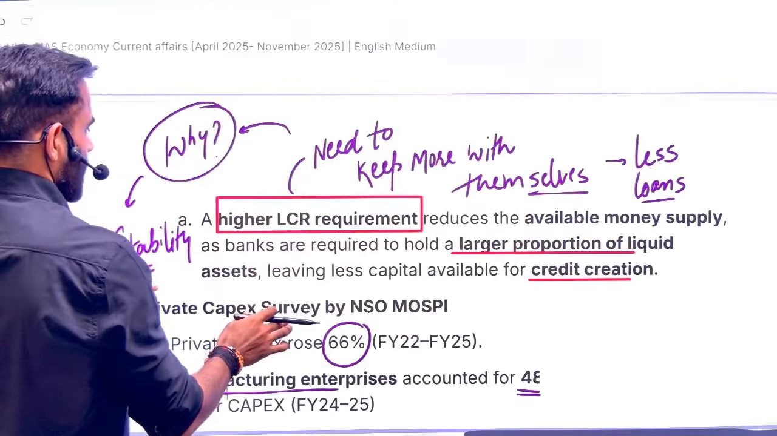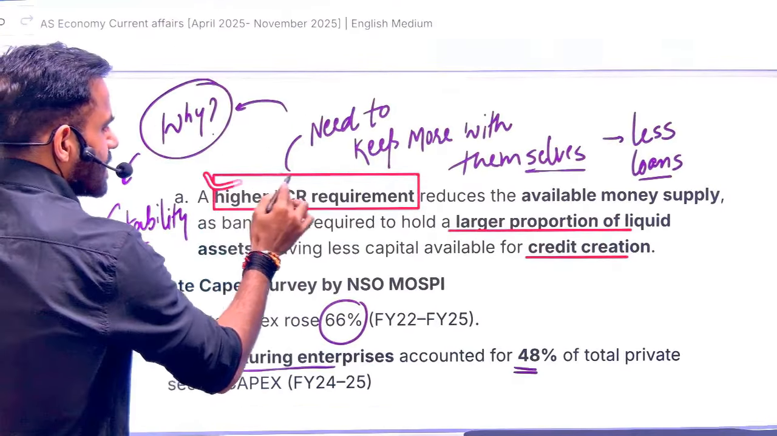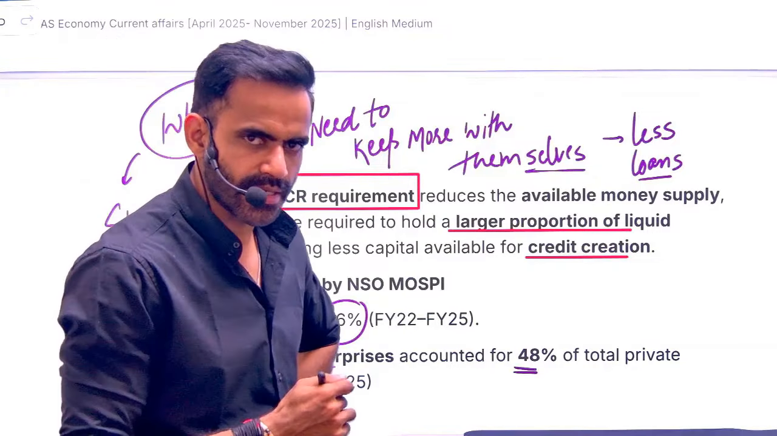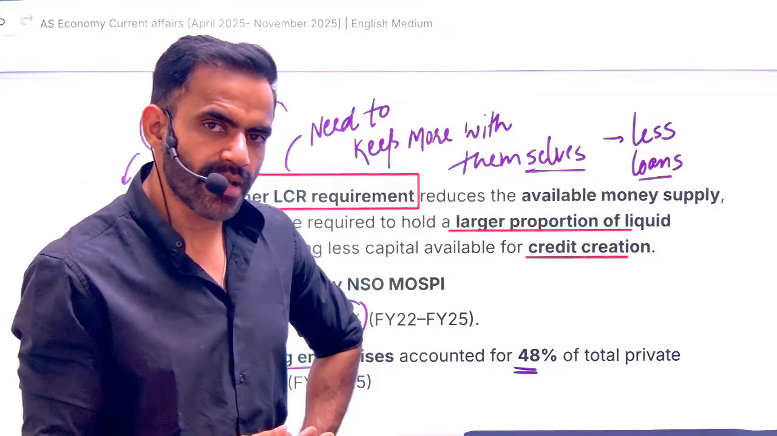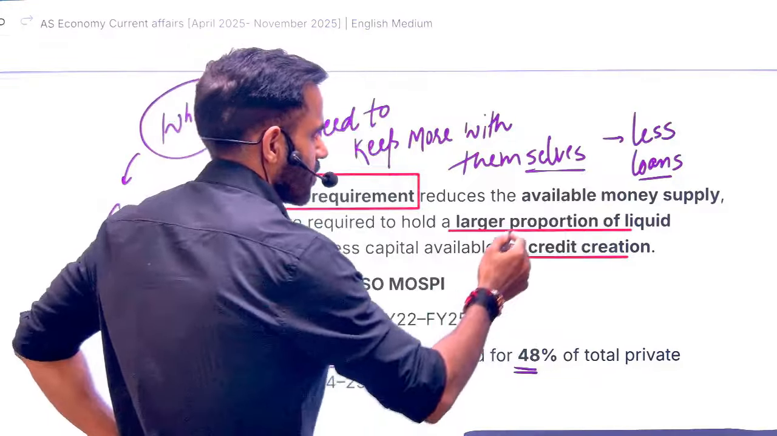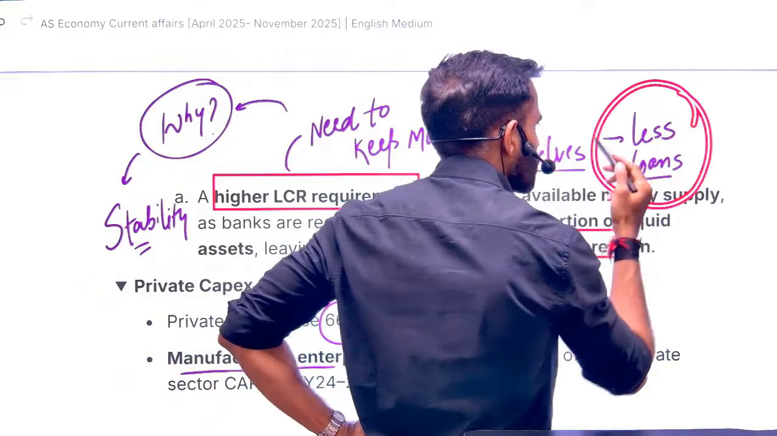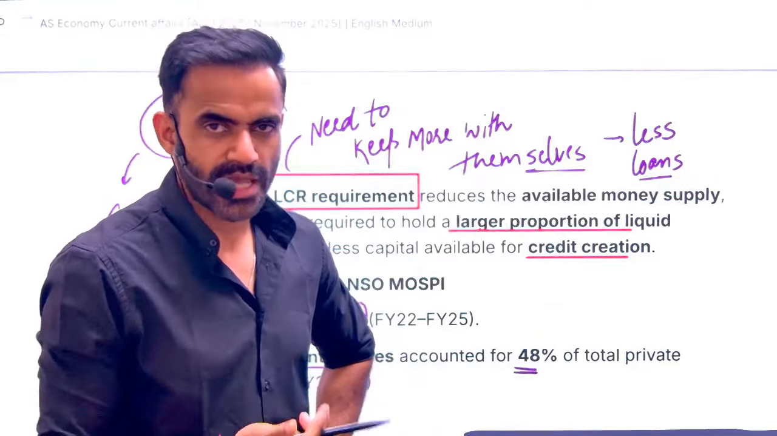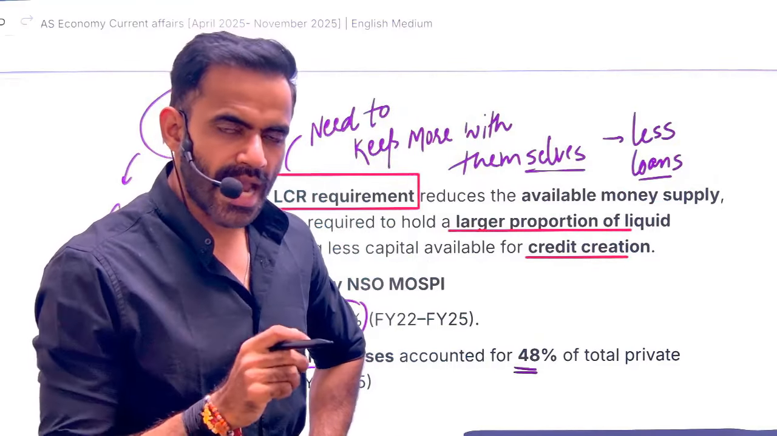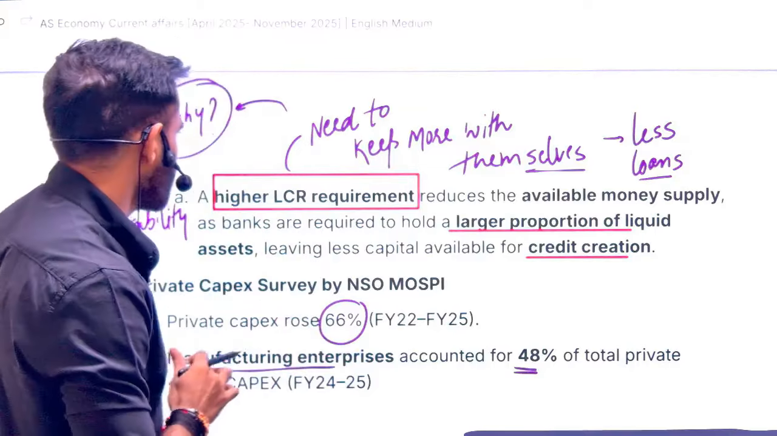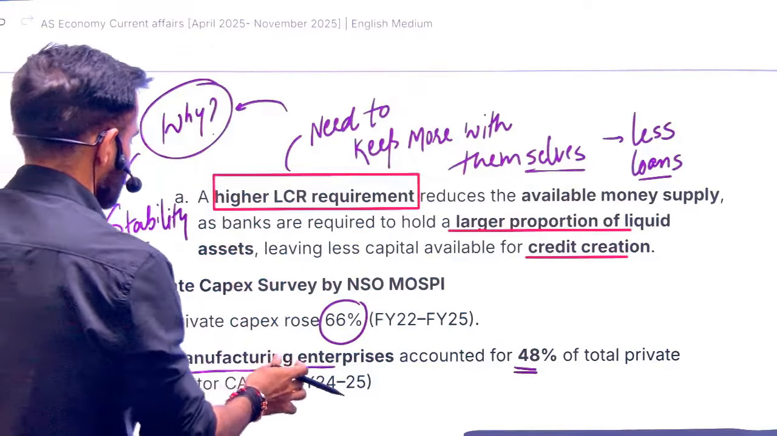Okay, now understand. If there is a higher LCR requirement, that means banks need to maintain more and more liquidity. If they need to maintain more and more liquidity, they will have less money for loans. And if they will have less money for loans, they would want to charge a higher interest rate on that much money, because they have to maintain profit also. And if there is a higher interest rate, borrowing will be less. So this is how this concept is interconnected.